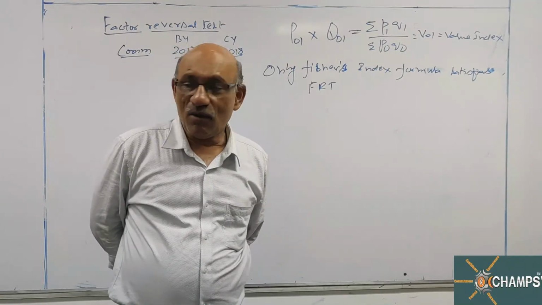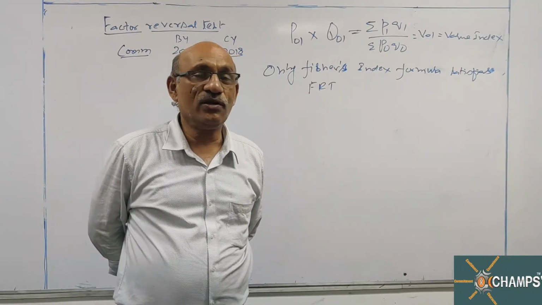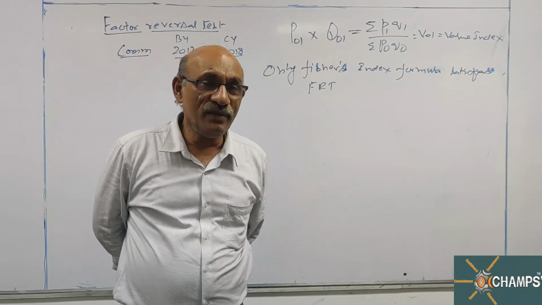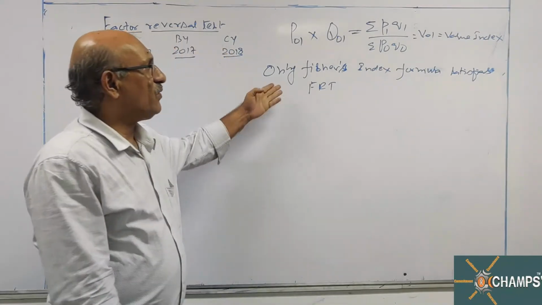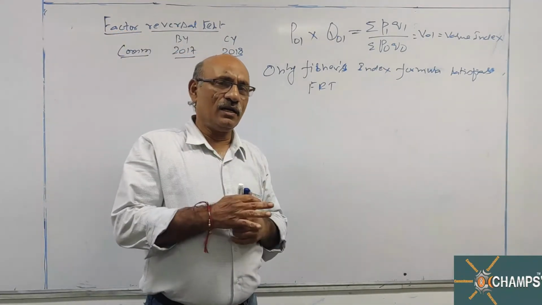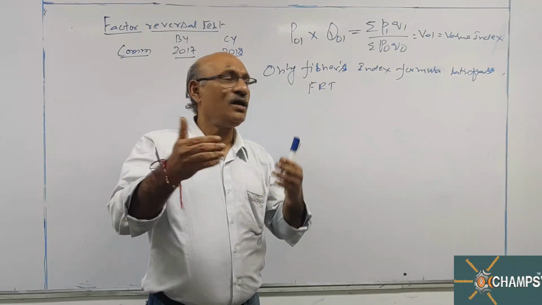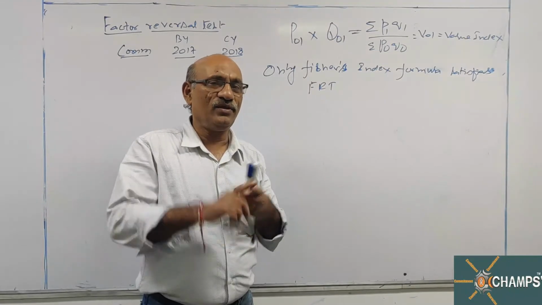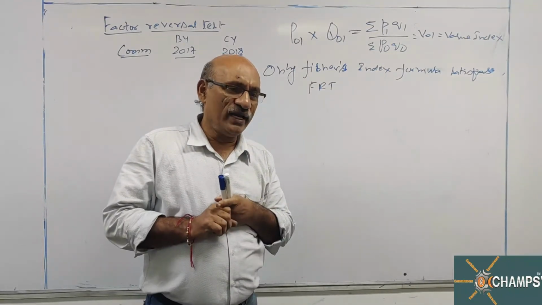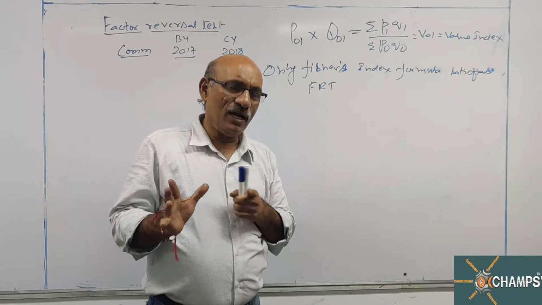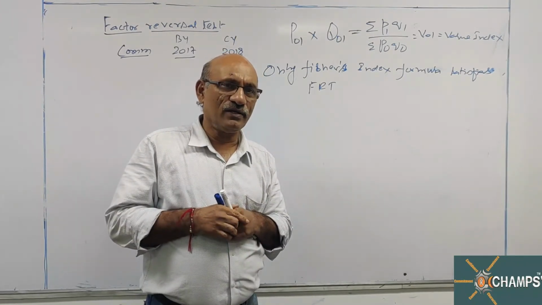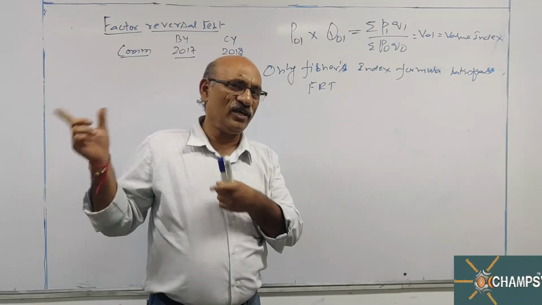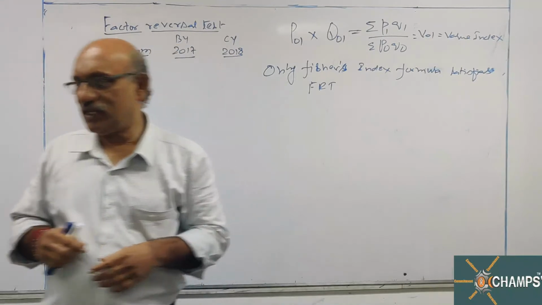So those points I considered. Let me see a couple of problems which are left over. With that, your index number chapter is over. Some theoretical questions based on time reversal test and factor reversal test were not solved by me; after this concept, you can also answer those. Any controversy, where your answer is not tallying with the ICA key, we will discuss. I will tell you whether you are right, or the way you are thinking is correct, or ICA is correct. Okay, let us see the questions we have here.